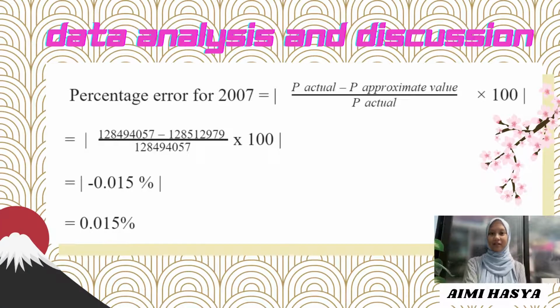Next, to calculate percentage error, we use the formula (P actual minus P approximate value) over P actual times 100. So the percentage error for 2007 is equal to (128494057 minus 128512979) over 128494057 times 100, and we will get 0.015%.